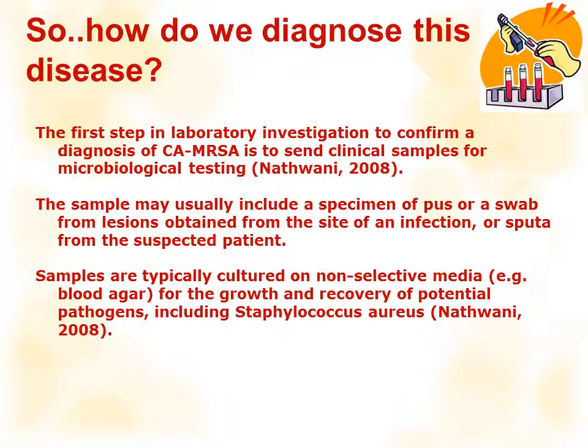The first step in lab investigation is to confirm the diagnosis of CA-MRSA, and that is to send clinical samples for microbiological testing. The sample may include a specimen of pus or a swab from a lesion obtained from the site of an infection, or sputa from the suspected patient. Samples are typically cultured on non-selective media, that is blood agar, for the growth and recovery of potential pathogens including Staph aureus.